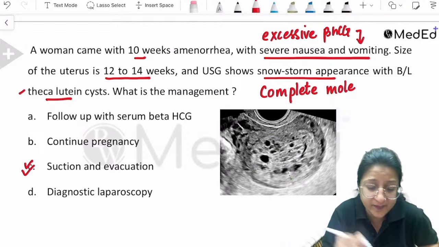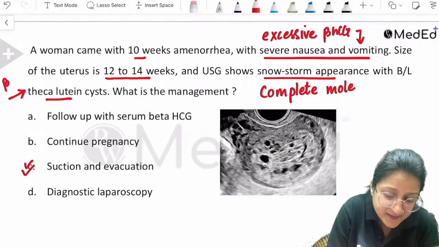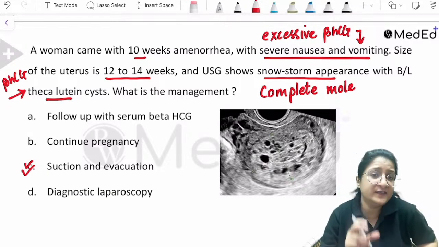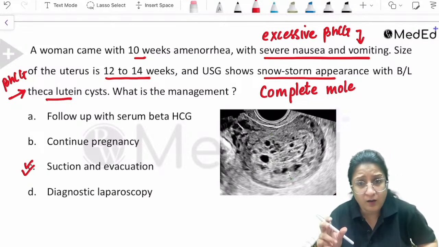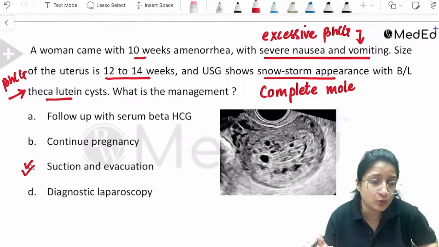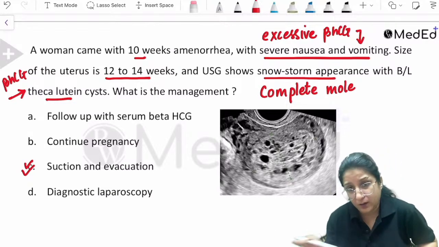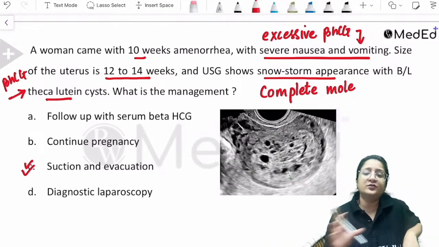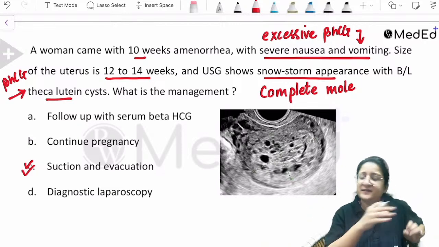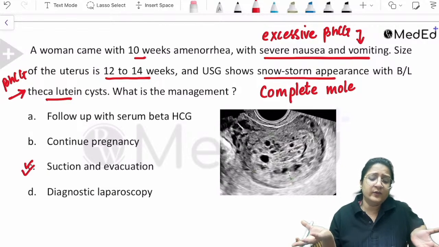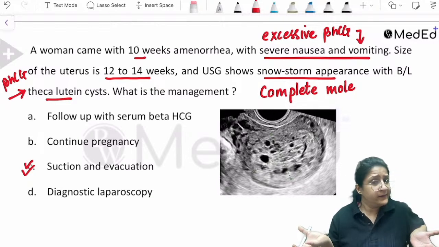This excessive beta HCG can act like LH, stimulate the theca cells of the ovarian follicles, and lead to theca lutein cysts also. So once the suction evacuation is done and the contents of the cavity, that means the chorionic villi inside, are removed, then the theca lutein cysts are going to regress on their own, isn't it?